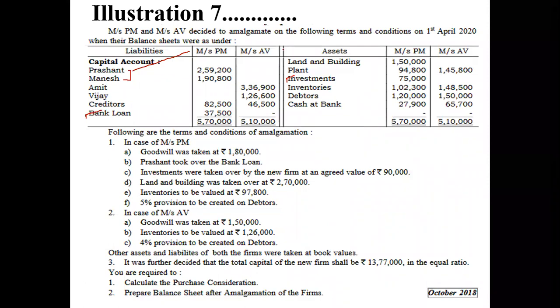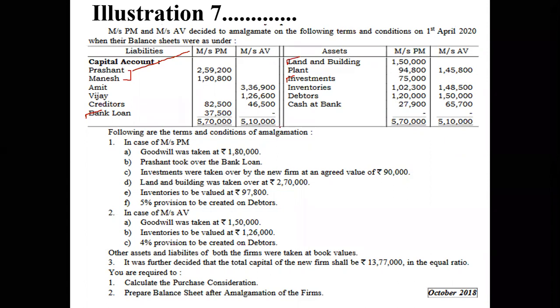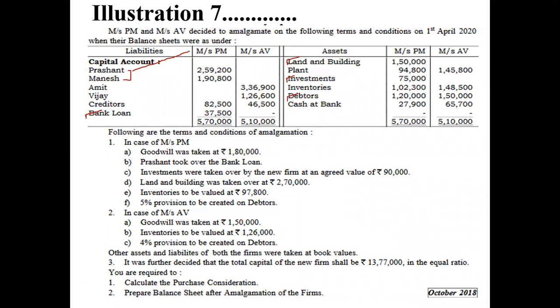Land and building was taken at rupees 2,70,000. So the new value of land and building is given. A 5% provision is to be created on debtors, so there is an adjustment on debtors also. And inventory is to be valued at rupees 97,800. Okay, so that much for PM.